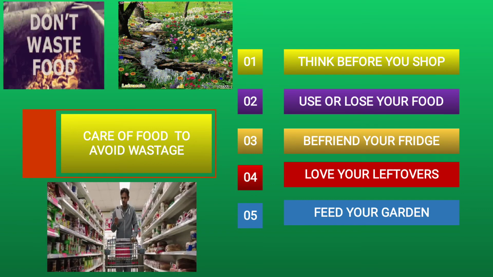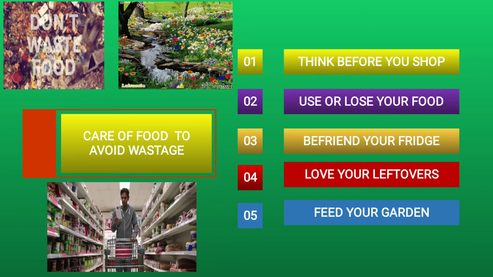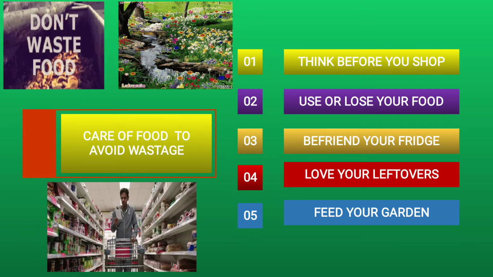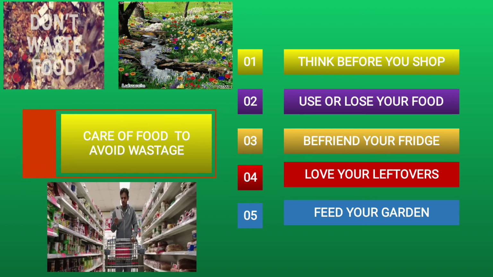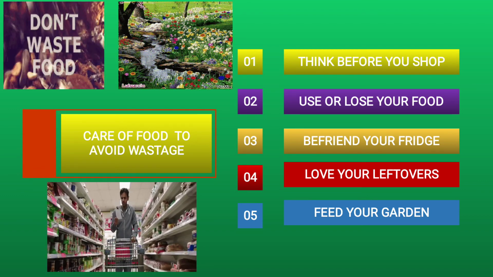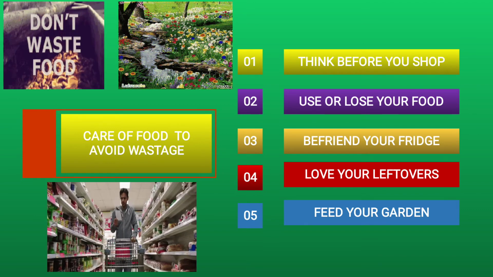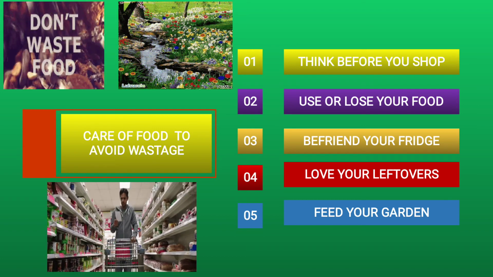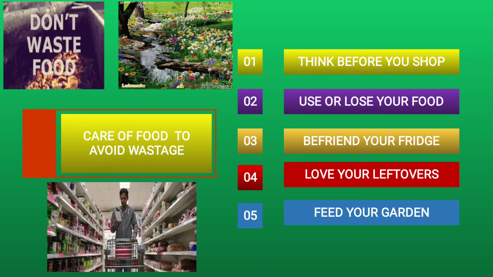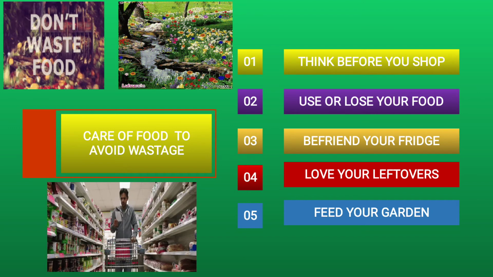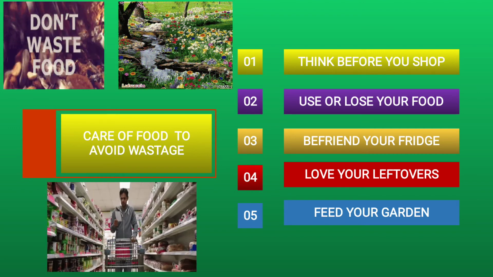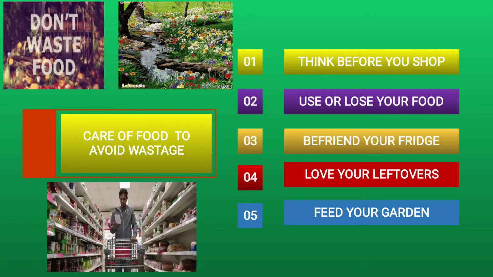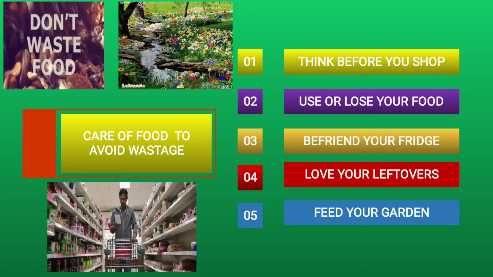Next is befriend your fridge. Now 70% of fridges are set at too high a temperature. Leaving food out of the fridge can cut the life of food like milk, cooked meat, salad by up to 100%, which means they will get spoiled very quickly if they are kept out for a long duration. So we have to keep our fridge between 1 to 5 degrees Celsius, which is the best temperature for your food.